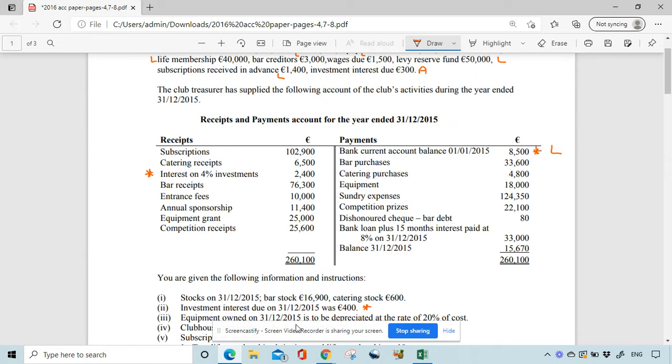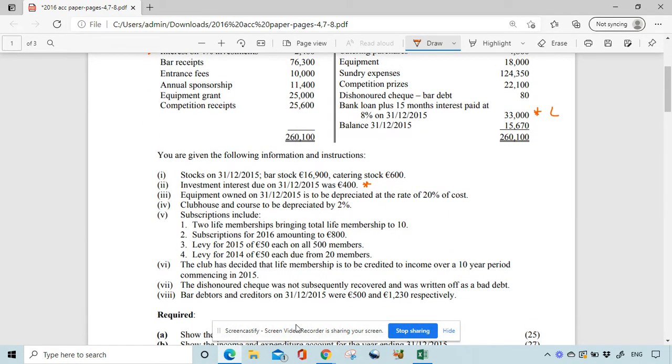And the other thing I'm looking for is bank loan. So again, we're going to have to do a note on bank loan. Bank loan plus 15 months interest paid at 8% gives us 33,000. Okay, so there's going to be a bank loan thing, which is going to be a liability. And I'm also going to look down here for last year. So we are dealing with 2015. There's a levy for 2014 of €1,000. So that €1,000 is going to be an asset. Okay, so that's very common. And I think that's it. Okay, so we will go ahead and do the accumulated fund and I'll do the notes.